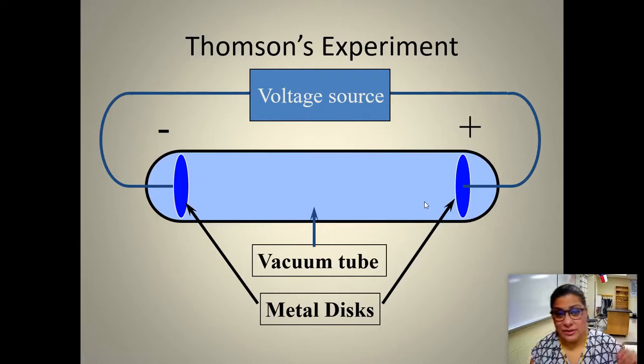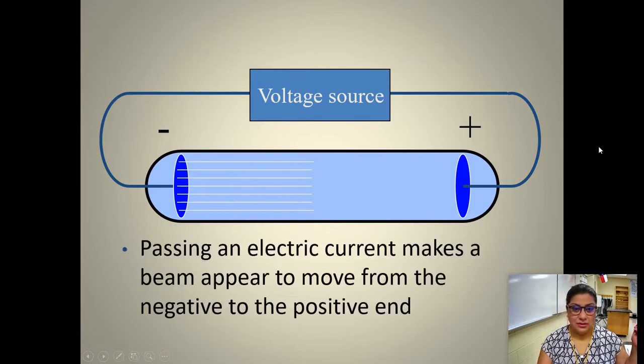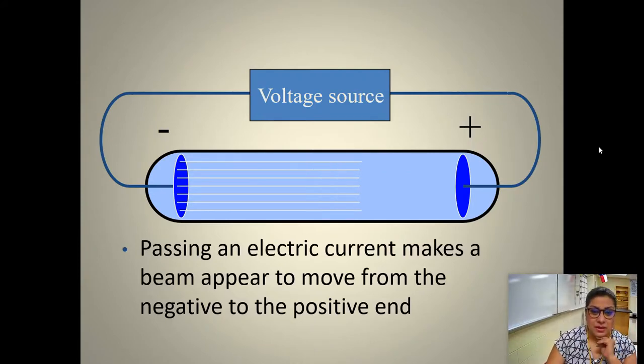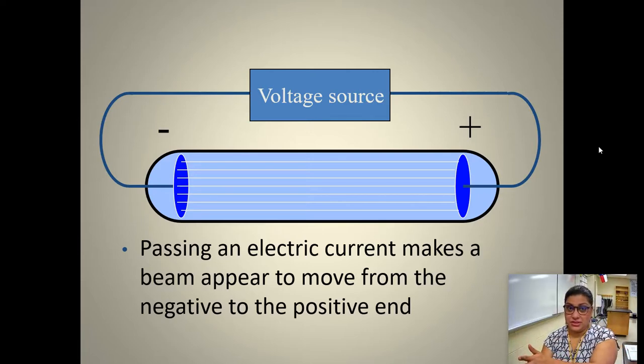Here's Thomson's experiment. Here's how he set it up. You have a vacuum sealed tube. You have 2 metal discs, negatively charged on one end, positively charged on another end. And then he sent an electric current through it. Okay? Now, the first time he did this, the beam went straight across.